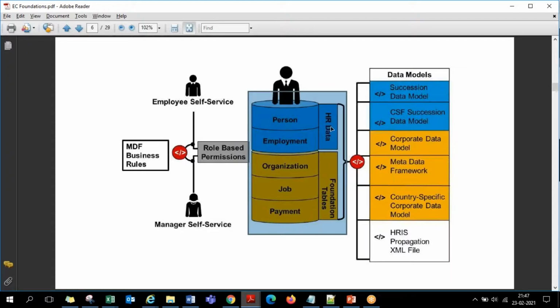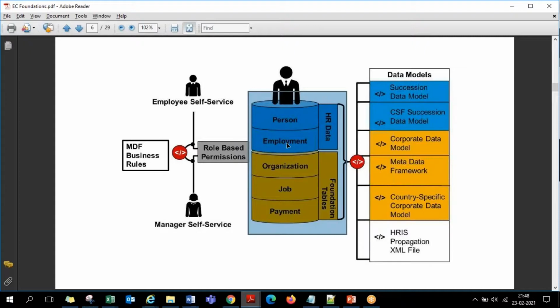HR data is nothing but human resource data. Human resource is all about employee data. So the HR employee data is again divided into two parts. What all employee information we maintain in SuccessFactors Employee Central is of two categories: employee personal information and employee employment information.